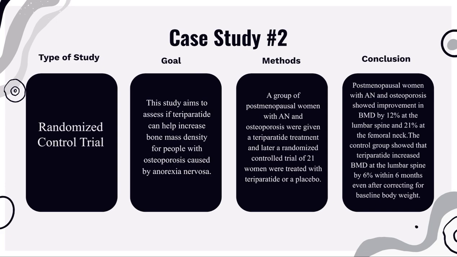In conclusion, they found that the postmenopausal women with anorexia and osteoporosis showed improvement in BMD by 12% at the lumbar spine and 21% at the femoral neck. The control group also showed that BMD at the lumbar spine was increased by 6% within 6 months, even after correcting for baseline body weight.